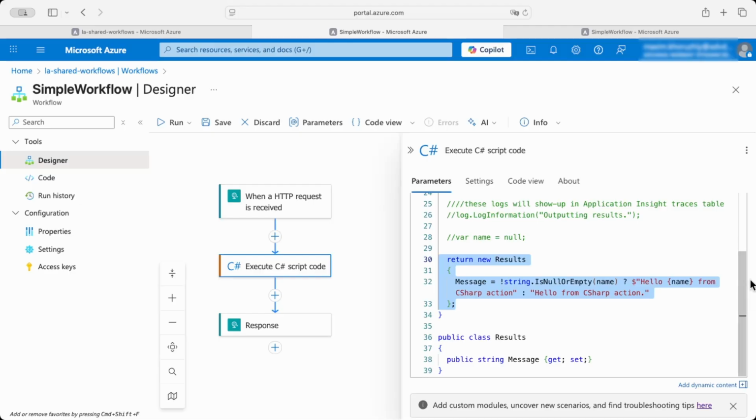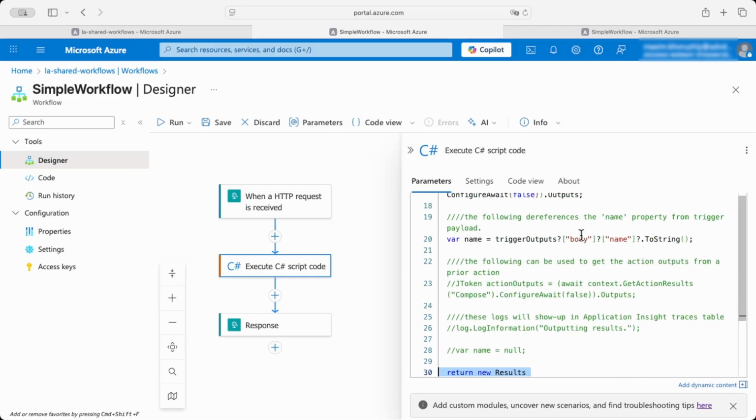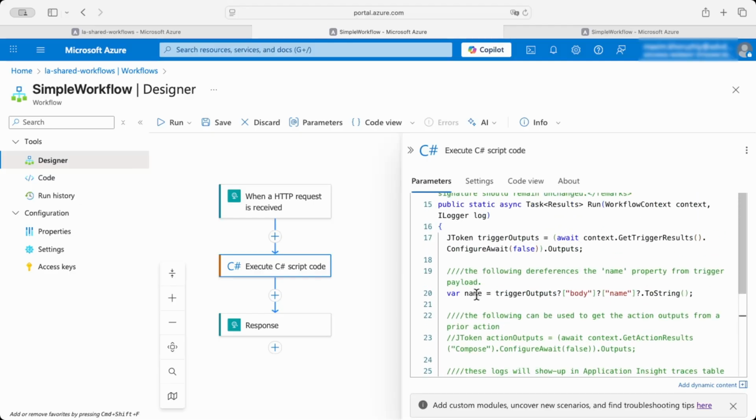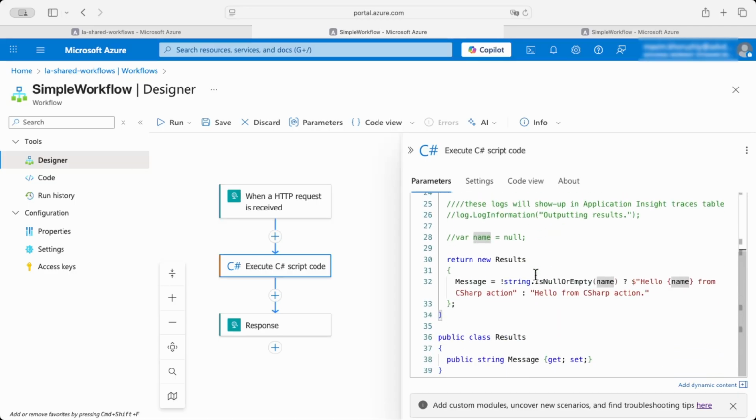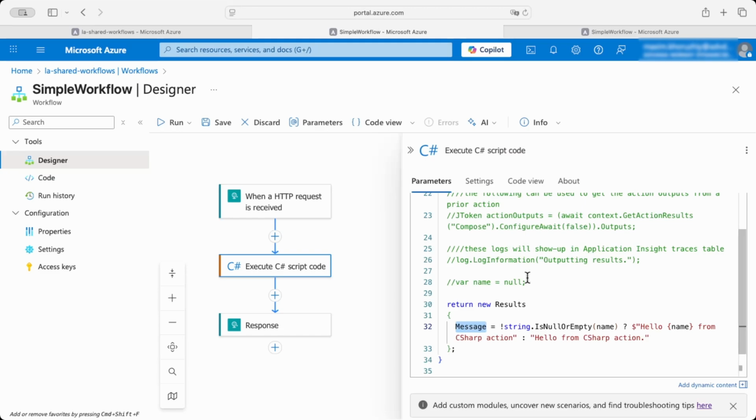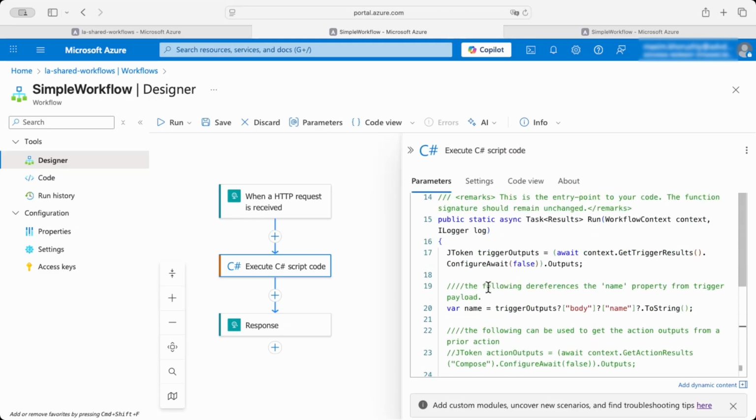So this example gets access to the trigger data and takes the name attribute of the data sent over to the trigger and returns this name in the message attribute of the result object. I will replace this code with what I would like to implement.